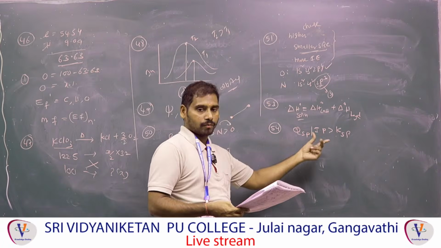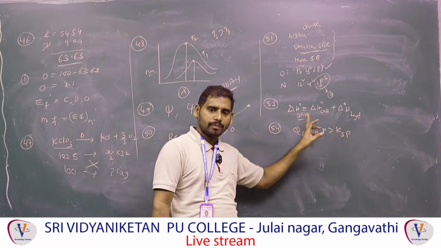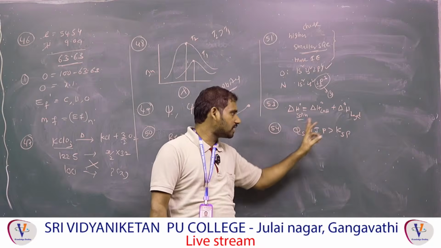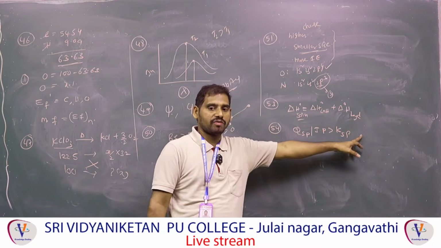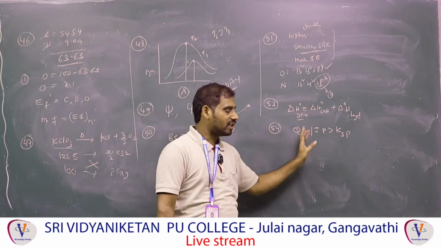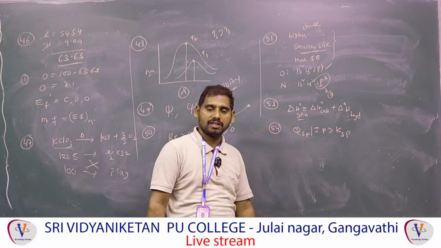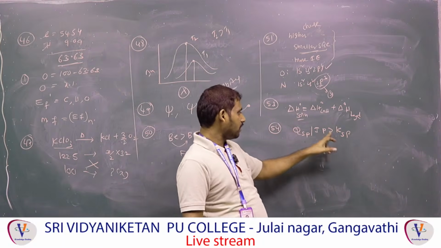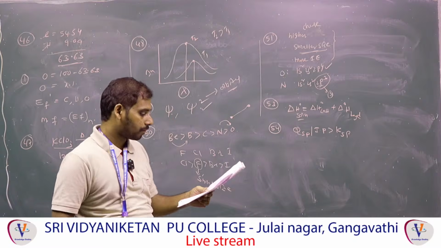This is the condition. Three conditions are there: QSP greater than KSP, QSP less than KSP, QSP equal to KSP. QSP greater than KSP means precipitation is formed, right. QSP less than KSP means precipitation will not occur. QSP equal to KSP is neutral, that is called equilibrium.